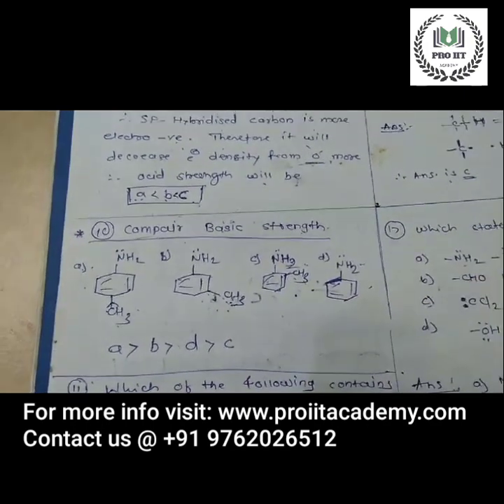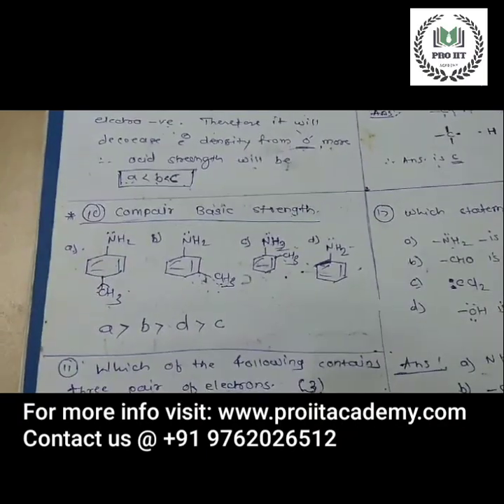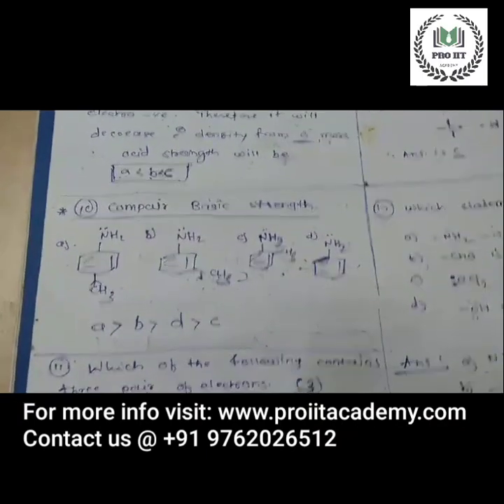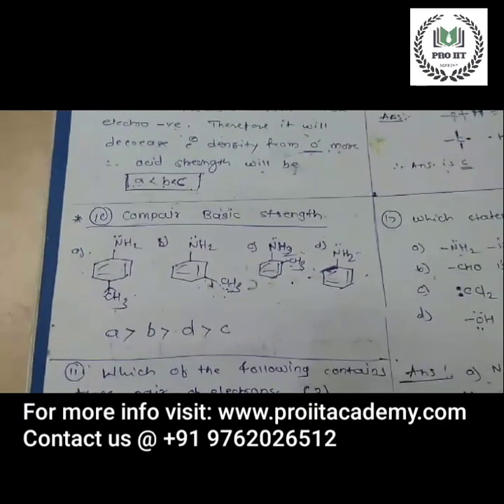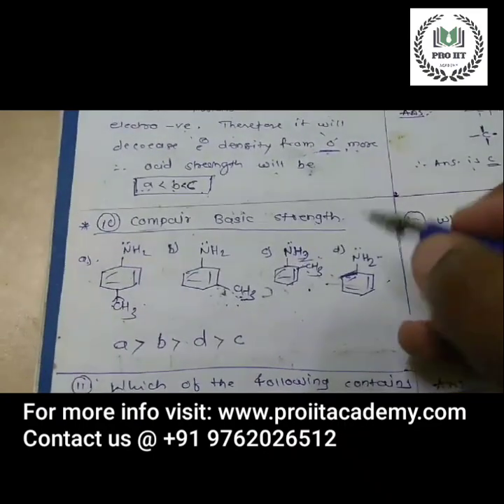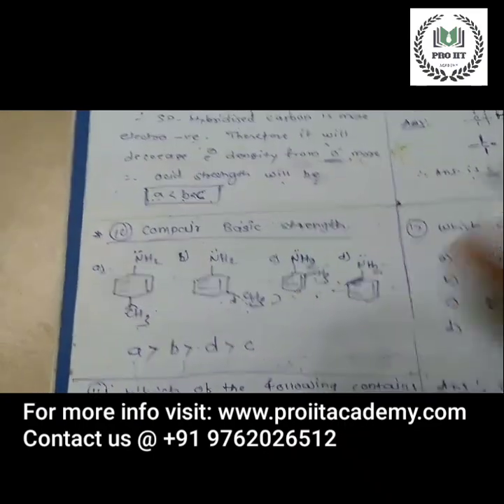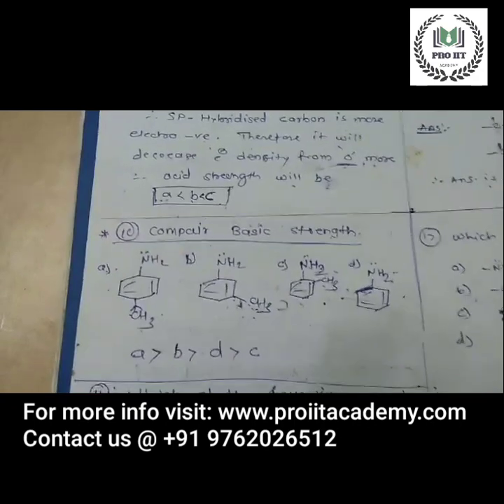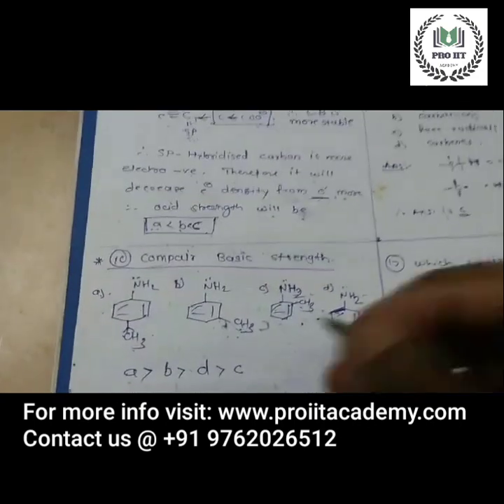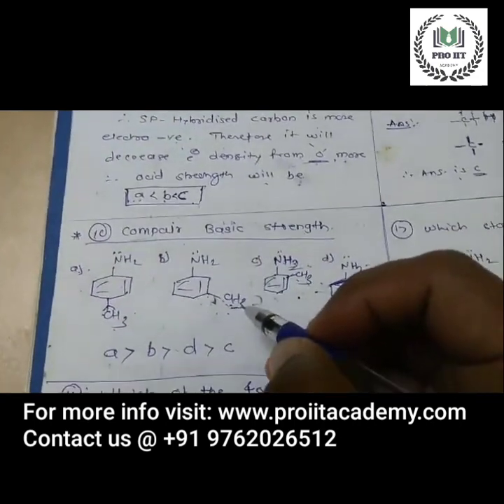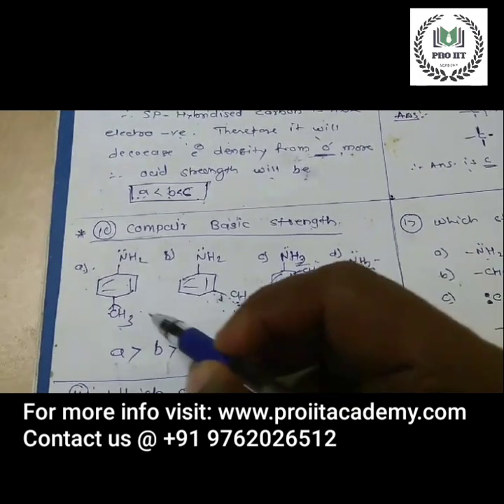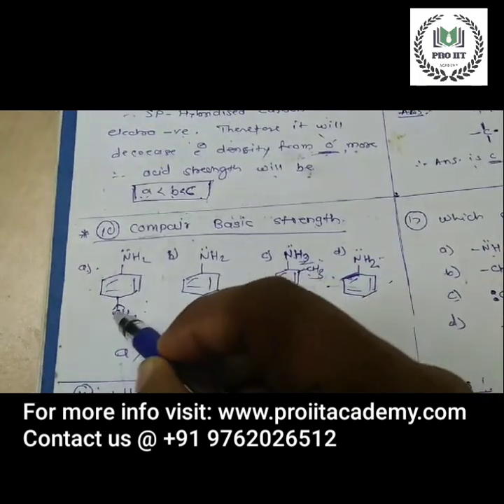Now we have to compare the basic strength. So what is a base? A base is something that donates electrons. Now see, when we take aniline, this methyl group can donate electrons.